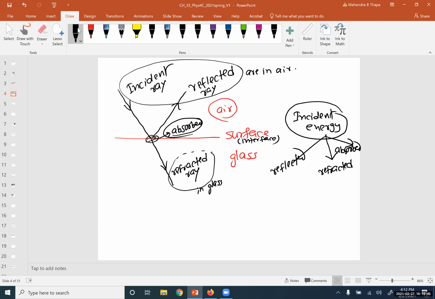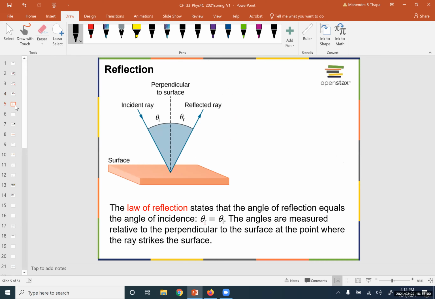So this phenomenon could happen. Okay, so in this topic we are talking about basically reflection and refraction. Okay, let's go to the topic. This is called reflection. So you see that this is the incident ray, and this is the surface.